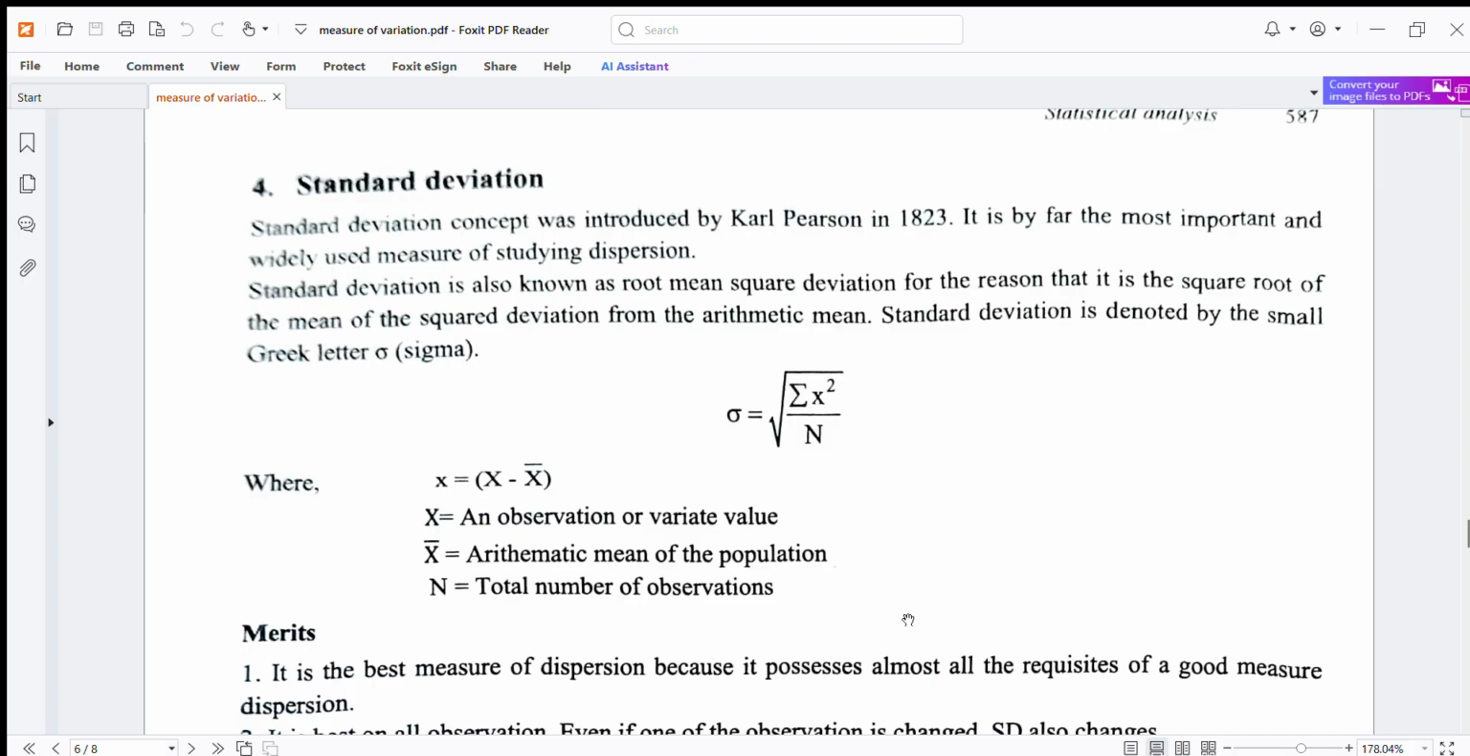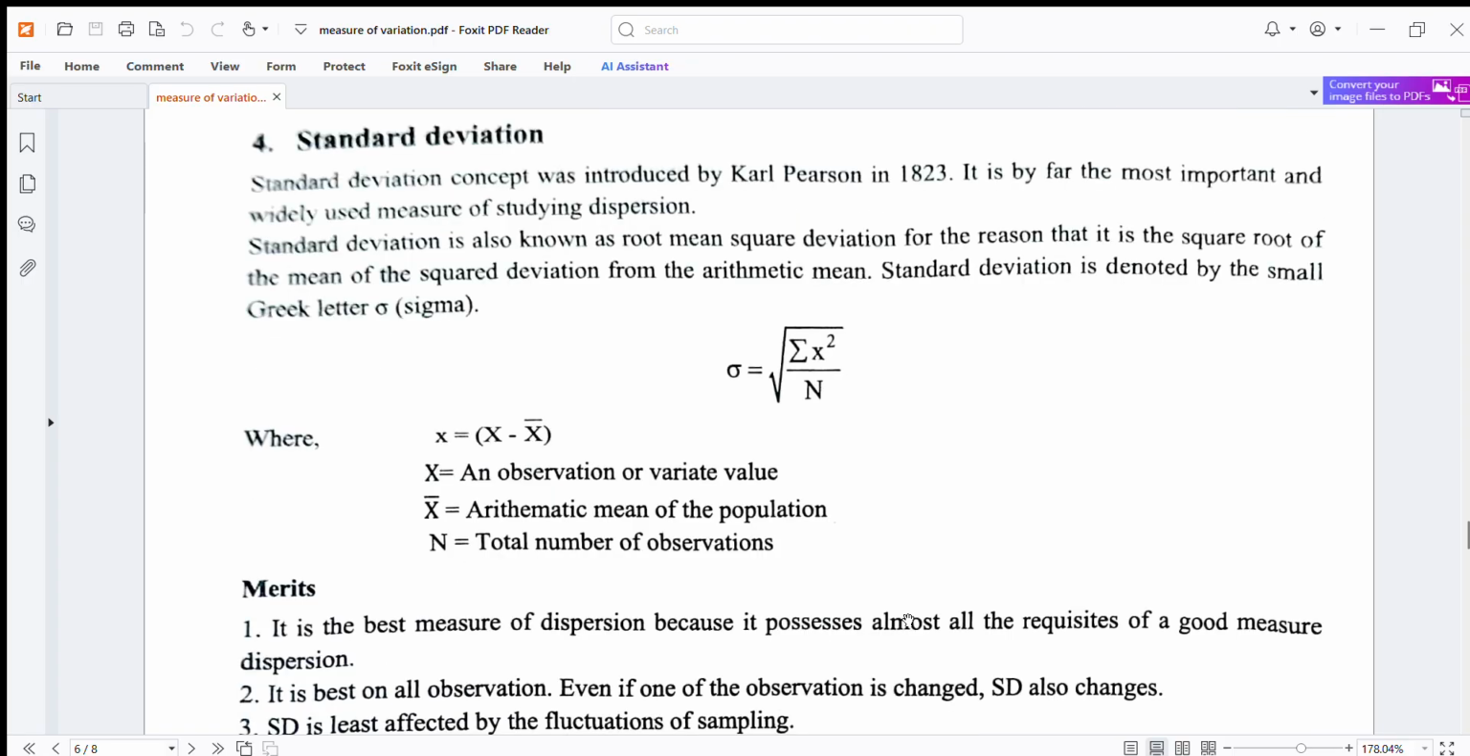Next one is standard deviation. The standard deviation concept was introduced by Karl Pearson in 1893. It is by far the most important and widely used measure of studying dispersion. Standard deviation is also known as root mean square deviation, for the reason that it is the square root of the mean of the squared deviations from the arithmetic mean.